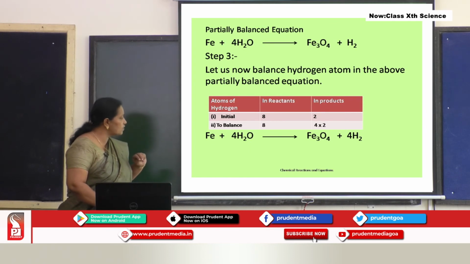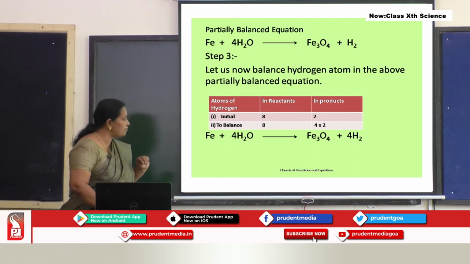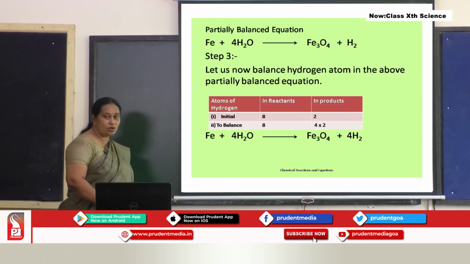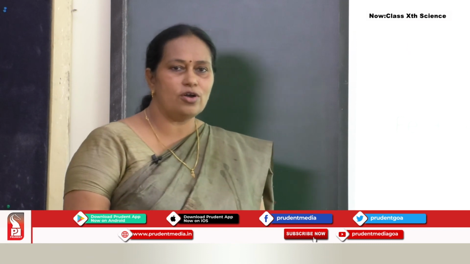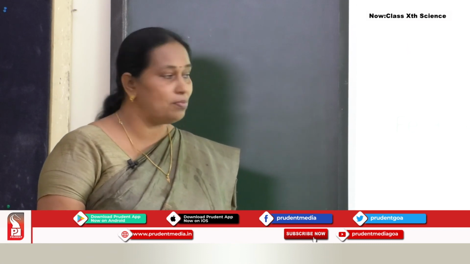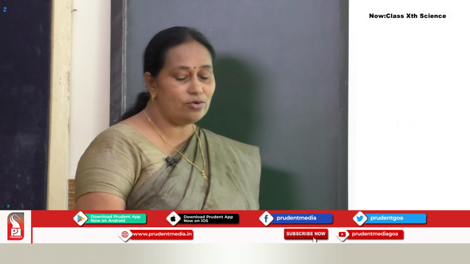Hydrogen is 4 2s are 8 in the reactant and 4 2s are 8 in the product. Oxygen once again, 4 oxygen in the product, and this 4 is applicable for hydrogen as well as oxygen, so there are 4 oxygen in the reactant also. I hope it is clear so far. We have only one element remaining to balance. We will see how to do that.